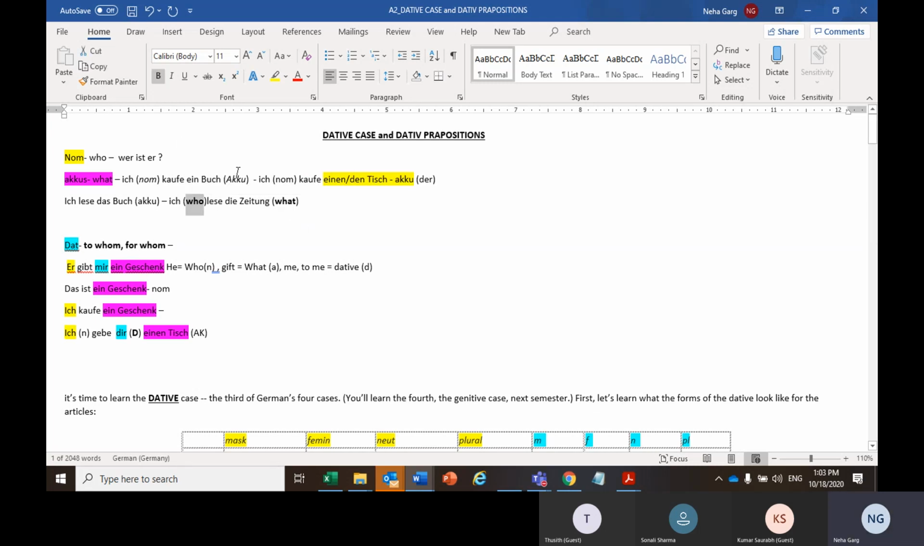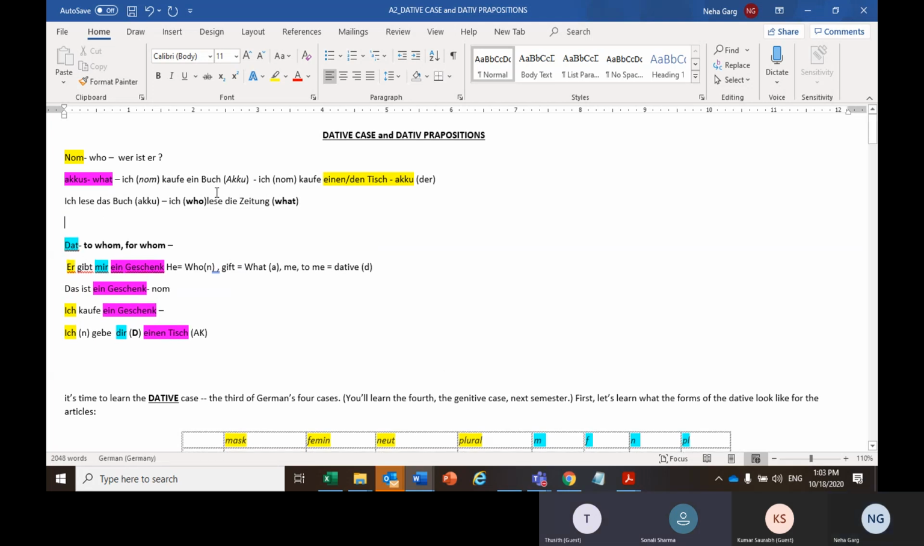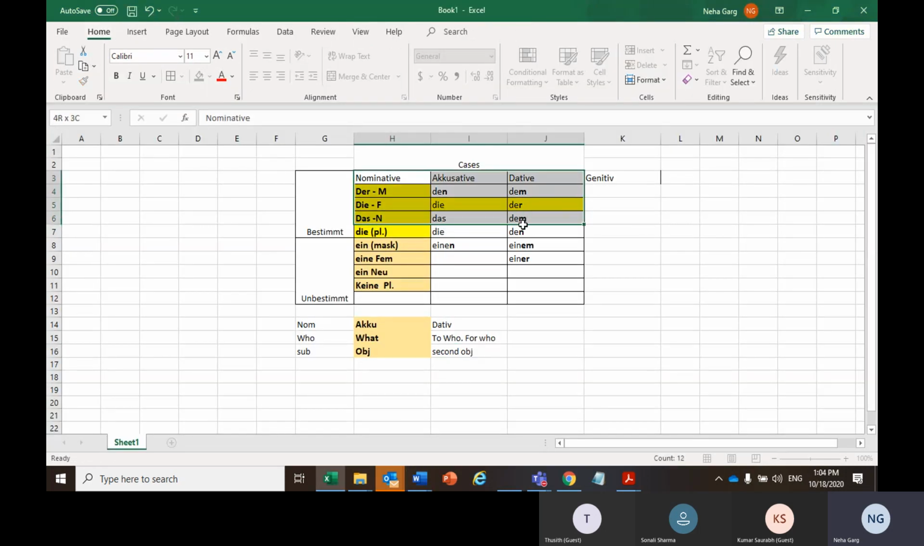Any confusion with this? How to identify who and what? How to identify nominative and accusative in any sentence? Clear? Okay. So "what" means we need to find what falls into accusative, right? Yes. Why am I explaining this in detail? So that you can understand what is nominative case and what is accusative case, since these articles change as per the case, and then you don't make any mistake.